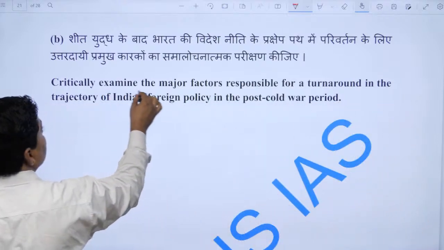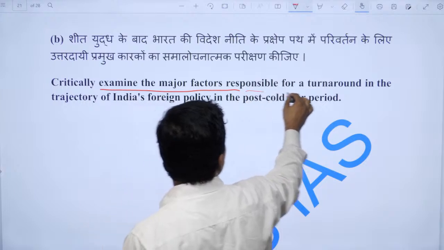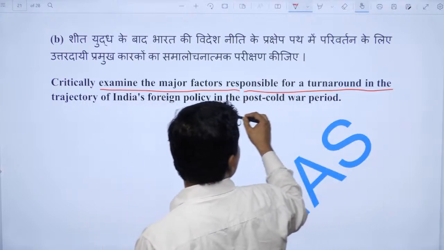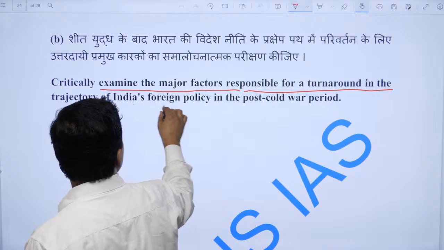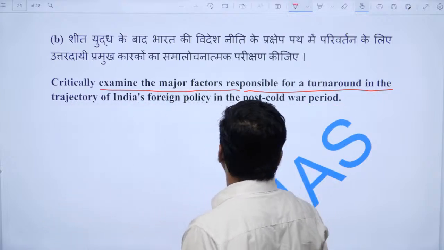Critically examine the major factors responsible for the turnaround in the trajectory of India's foreign policy in the post-Cold War period.